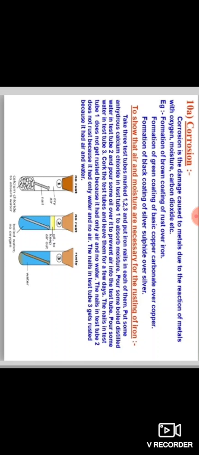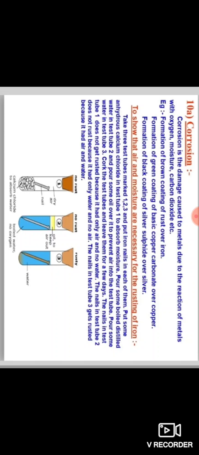The black coating on silver and the green coating on copper are examples of corrosion. So know that corrosion is damage caused to metals due to the reaction of metals with oxygen, moisture, carbon dioxide, etc. For example, formation of a brown coating of rust over iron. When iron rusts, a brown coating is formed on the surface of the iron.